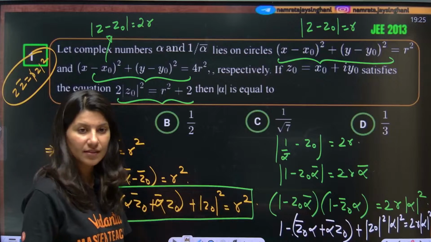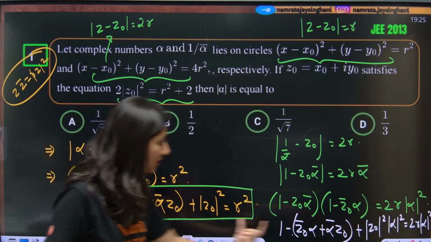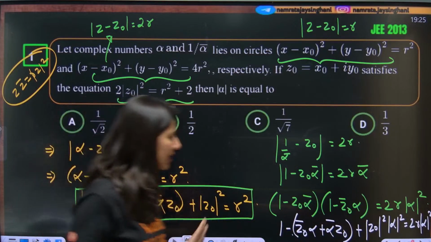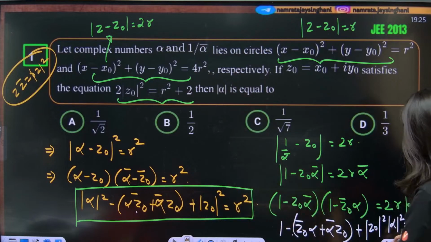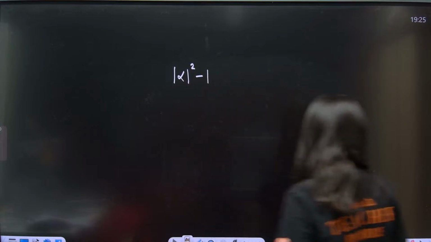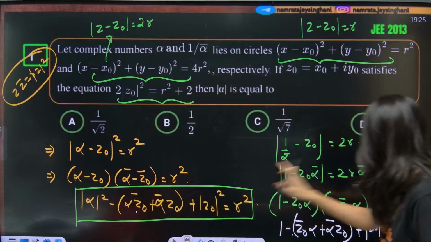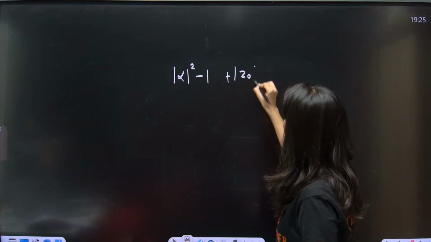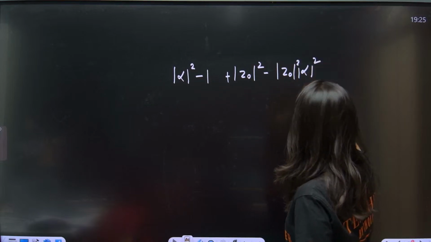Now obviously this particular thing and this particular thing, if you subtract these two equations, they will get cancelled out. Let's subtract it, okay. So this is mod alpha square minus 1. Mod alpha square minus 1, okay. This thing and this thing are going to get cancelled. Plus mod z naught square minus mod z naught square alpha square.